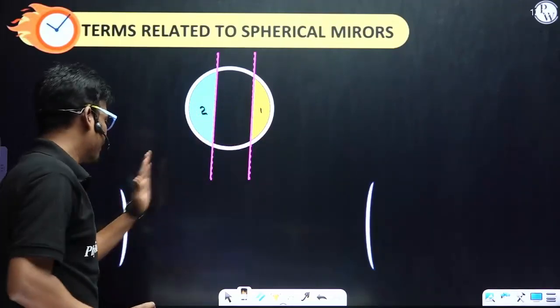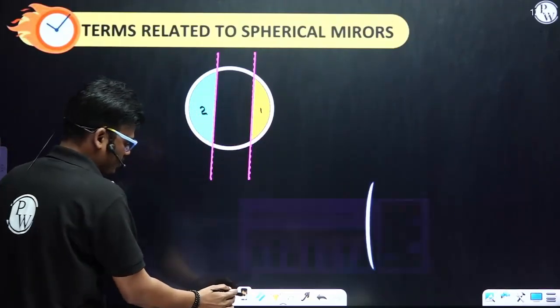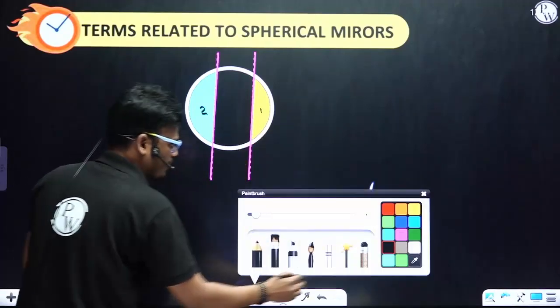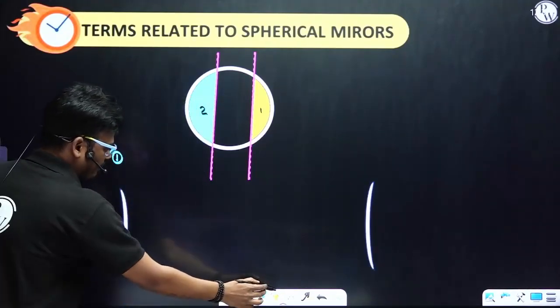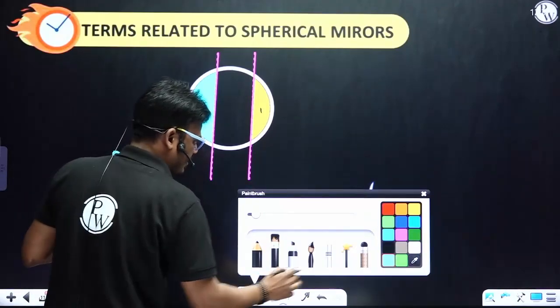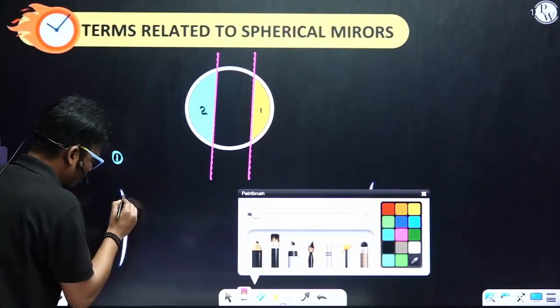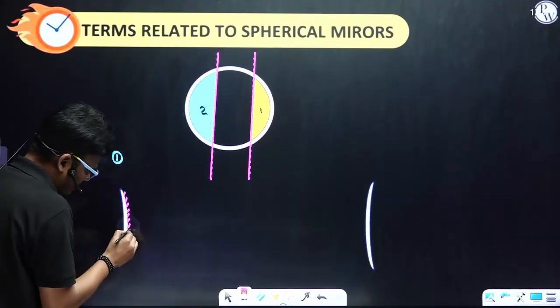Same way, if I consider this side, this is the first part. That means this is a reflecting surface and behind it, it is a coated surface. Coated surface I'll show with cross lines.